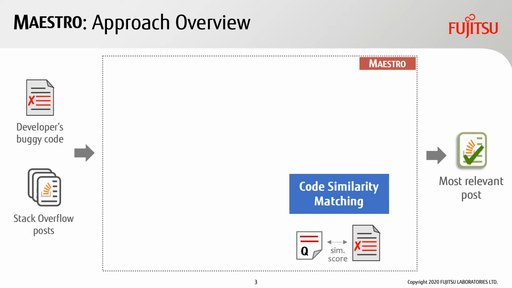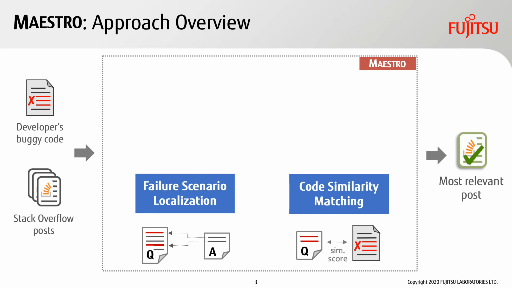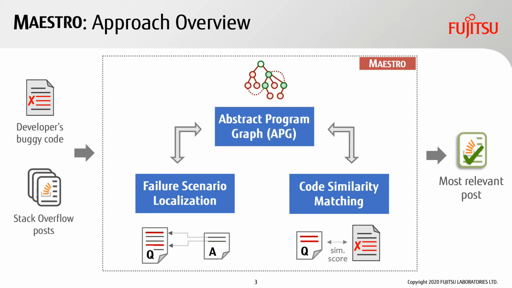each post. To extract and compare the exception scenario effectively, Maestro first identifies the failure-producing lines in the question code snippet in a post using their answer snippets, and then compares these lines with the developer's code in terms of their abstract program graph or the APG representations. The APG is a simplified and abstracted derivative of an AST developed by us to facilitate an effective comparison.